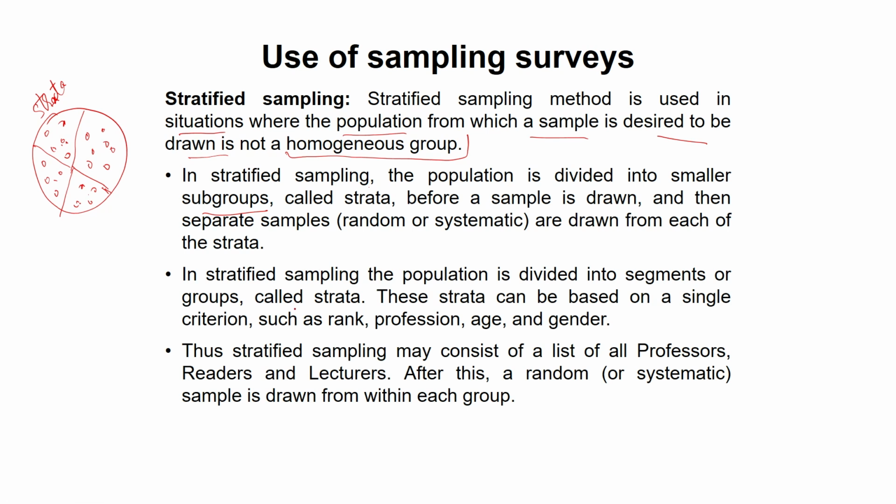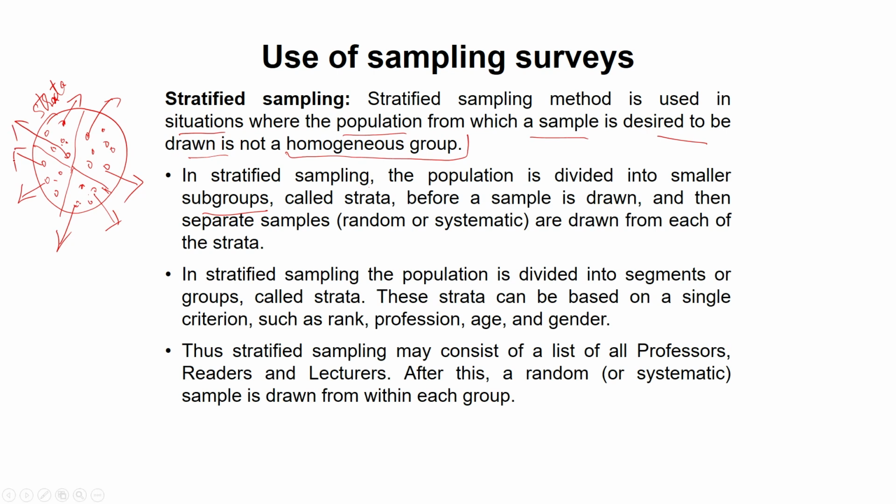So, in stratified sampling, the population is divided into small subgroups. We call them strata. Then separate samples are drawn from each stratum, either randomly or in a systematic way. So, I use random sampling. I choose this one from there, this one from there randomly, this one from there, and this one from there.